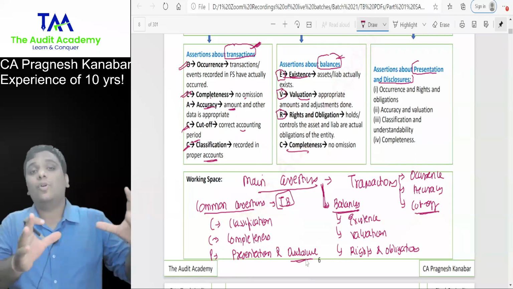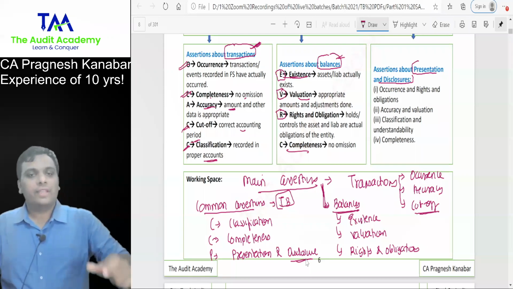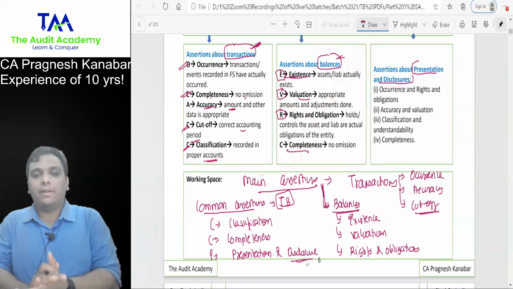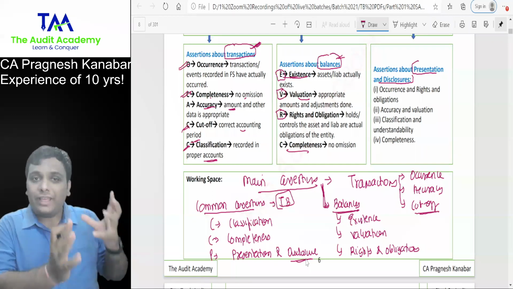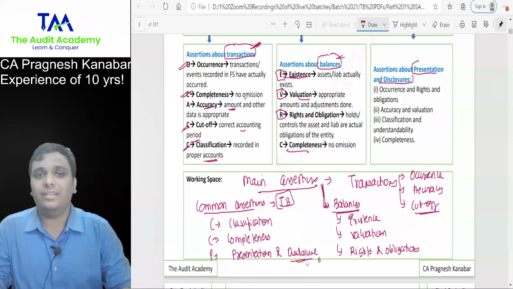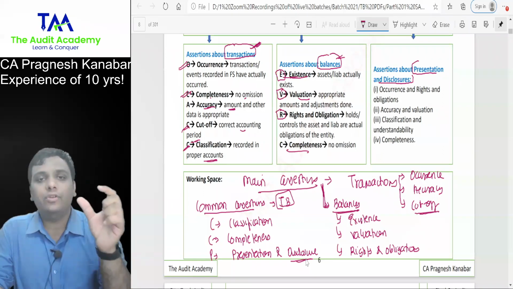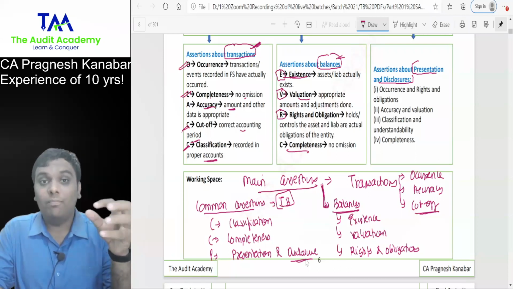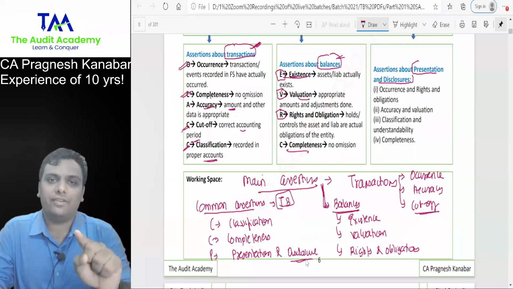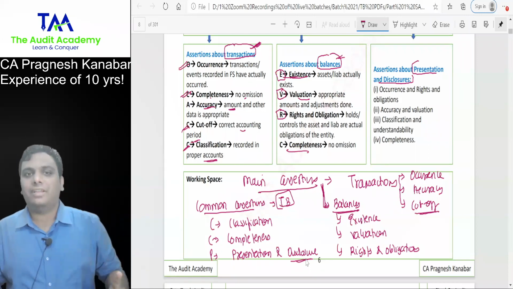Sir, how is this going to help us? Students, MCQs. Tell me, whenever I am performing any audit procedure, can I say it is always to verify some assertion or the other? Yes or no? Yes, sir. So they will give you the procedure in the question and ask you to tick which assertion you are verifying. And you will not become an expert of this concept in one lecture.